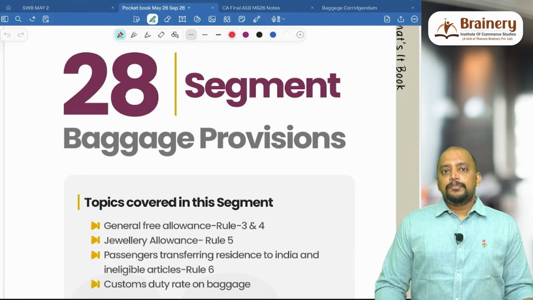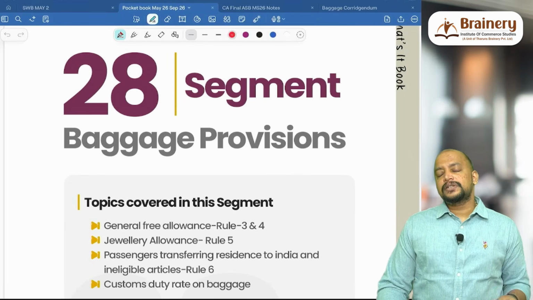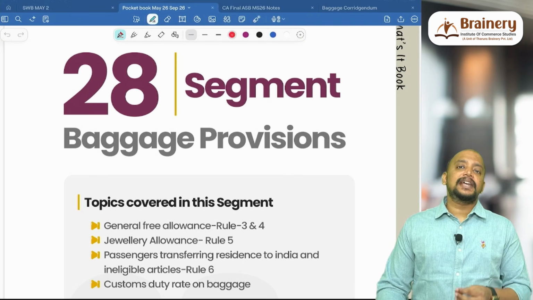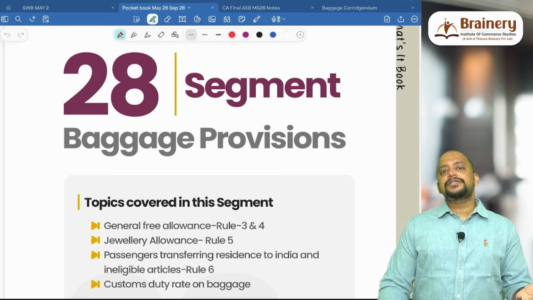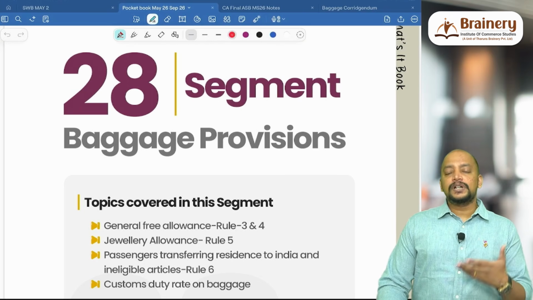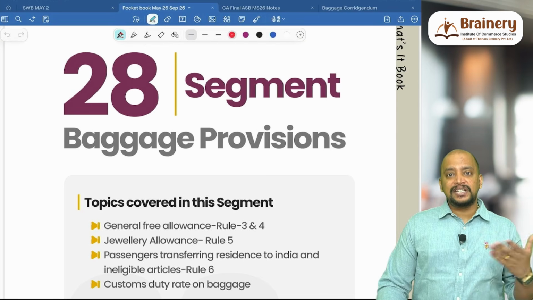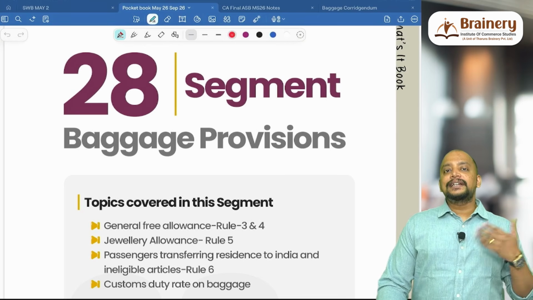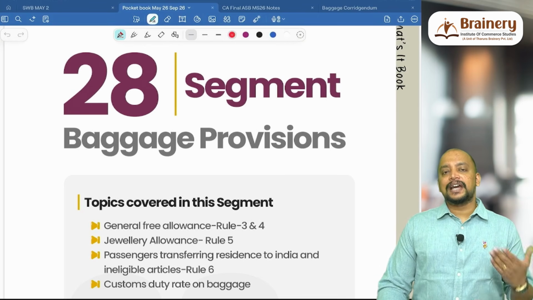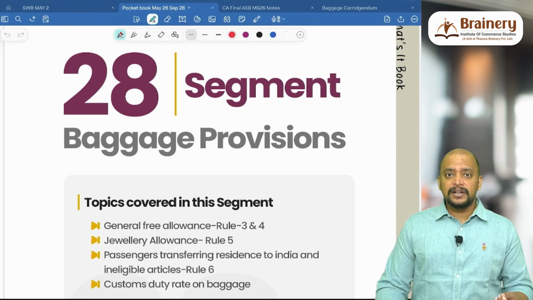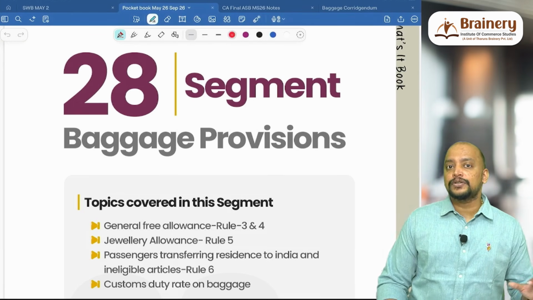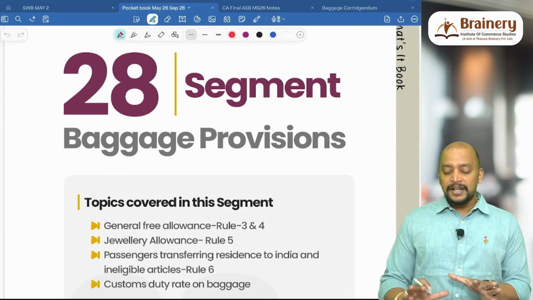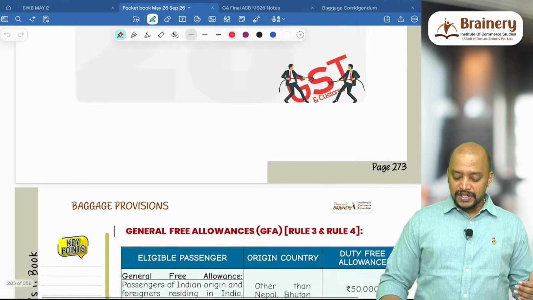So with respect to baggage, there are some changes which were given as a corrigendum by ICAI in the study material. They had not given it initially. So based on the study material only I made the notes, because this was not a point given in the amendments as well as in the study material. At a later point of time, ICAI has made a correction related to the rate that is applicable to baggage, and even with respect to the import of firearms, cartridges of firearms, etc., there are some changes. So that's why we are discussing the baggage provisions fully in detail.